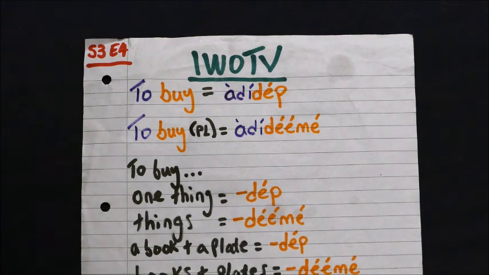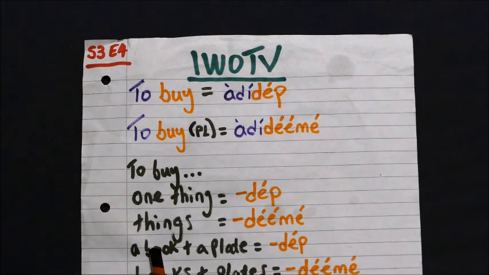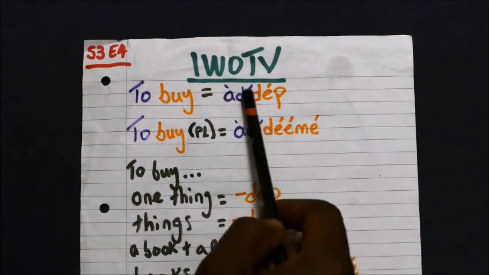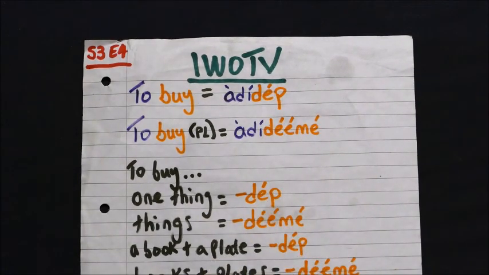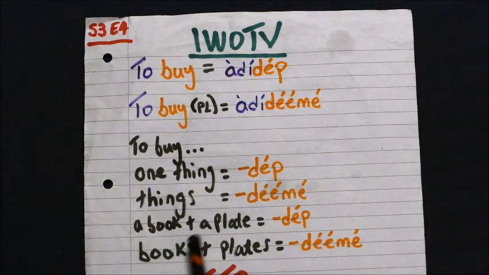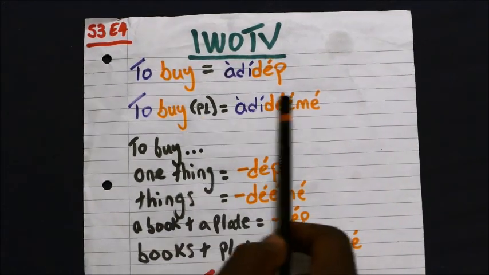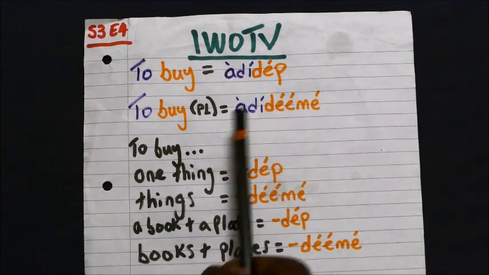If you remember when we were learning numbers in series 1, that's the word for and. So you would say nyem adidip nwed me usan, right? So we would use the singular version. Now if we want to buy more than one book and more than one plate, then we would use the plural version, right?